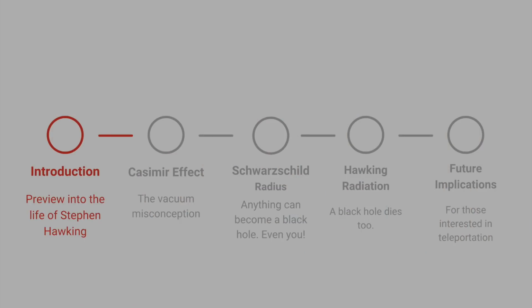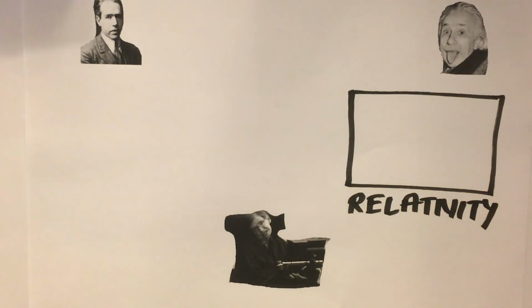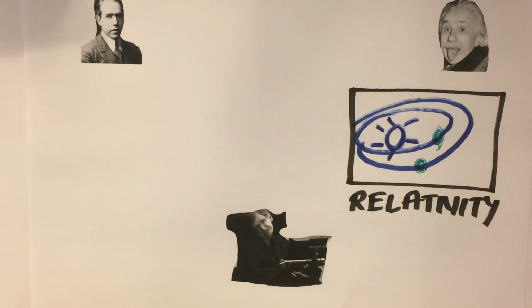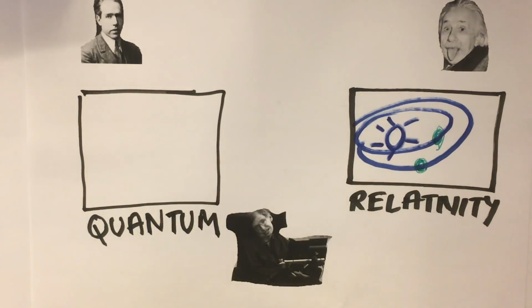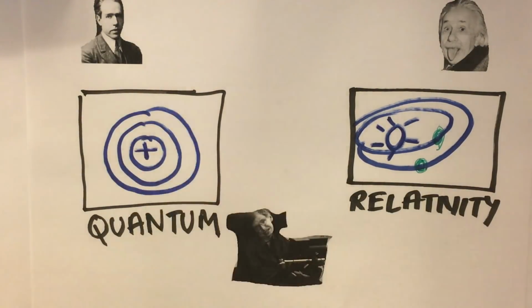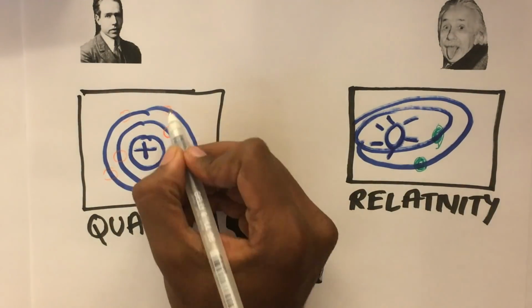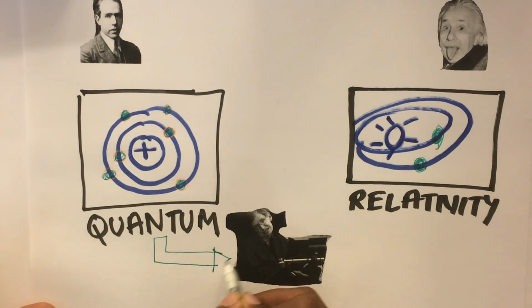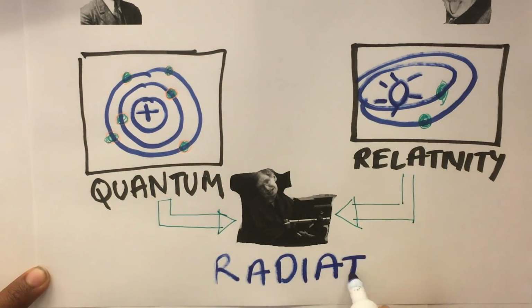First, let's give a little introduction into Stephen Hawking's work. Einstein gave the world the theory of relativity, which explained the motion of celestial objects to a high degree. He also predicted the existence of black holes. Around the same time, Niels Bohr came up with his atomic model, which showed us the internal structure of an atom. This led us to the quantum theory. Both scientists tried to combine the theory of the big and the theory of the small, but they were not successful. Stephen Hawking was the only one to combine these two domains, giving us Hawking radiation.